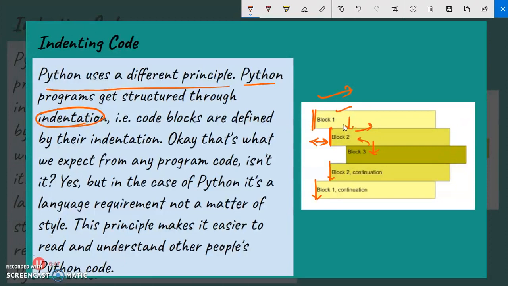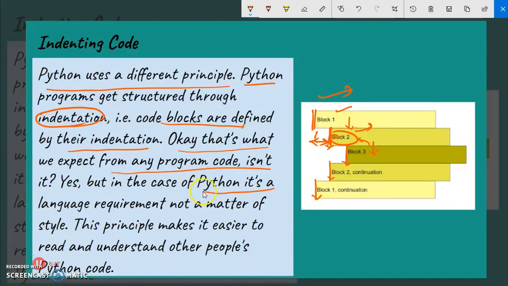We cannot write anything here. Block 2 can't start from here, it has to start from here, and block 3 must start from here. After that your code will be fine and it will run. Code blocks are defined by their indentation. Okay, that's what we expect from any program, isn't it? This is obvious. We need any programming language to follow an indentation rule, so that we can write programs in a very efficient way, and that will be a fine program.